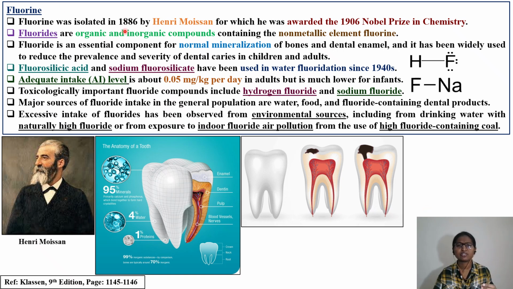Fluorine was isolated in 1886 by this particular scientist, Henry Moissan. He was awarded the Nobel Prize in 1906. So this is in the chemistry field.